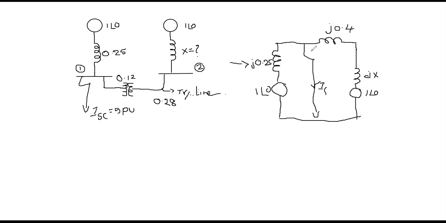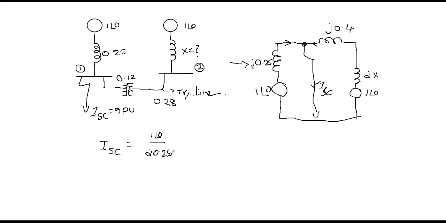Now one fault current is entering in this direction and another is entering from this direction. Already he has given the short circuit current, so you can take this as ISC. So ISC is equal to the sum of the two currents. Here I am going to apply KCL, nodal analysis. The first current is I1, which is 1 at an angle 0 divided by j0.25.